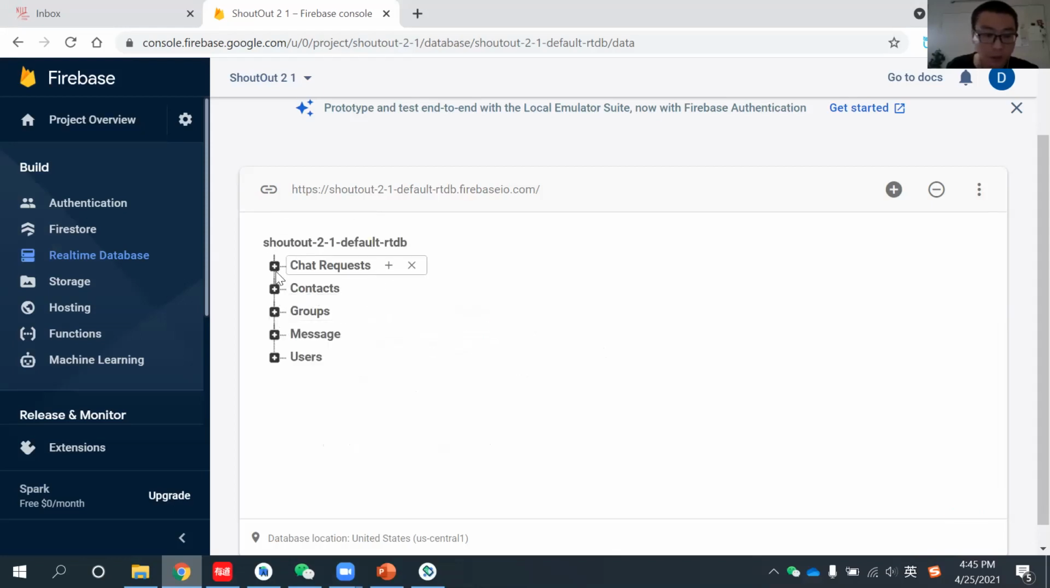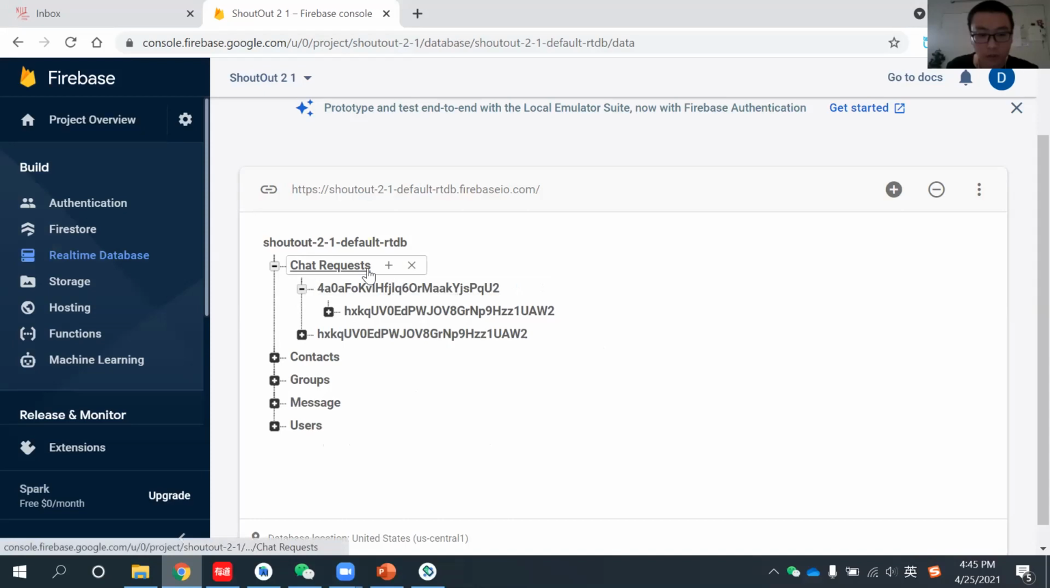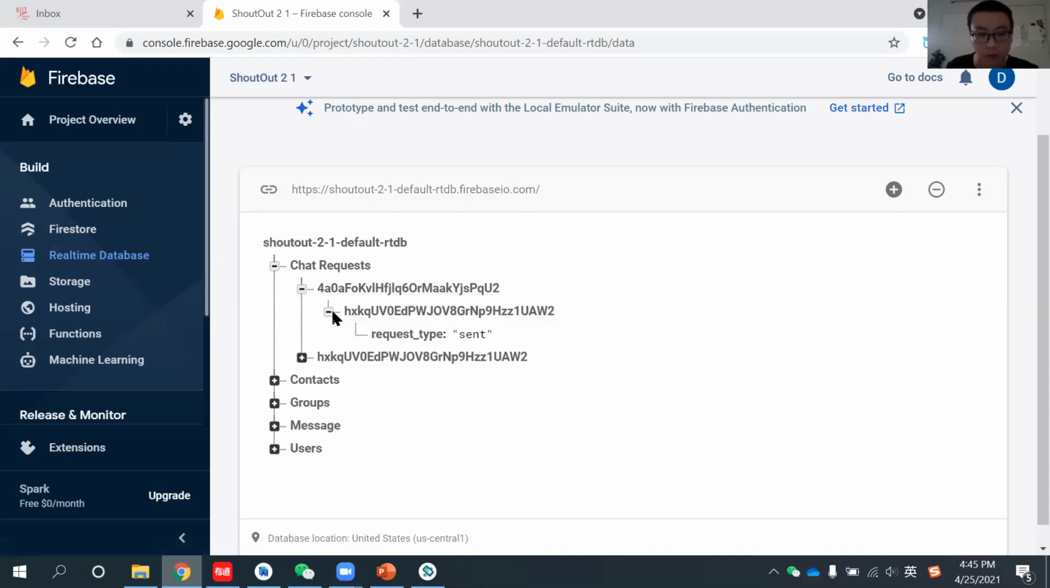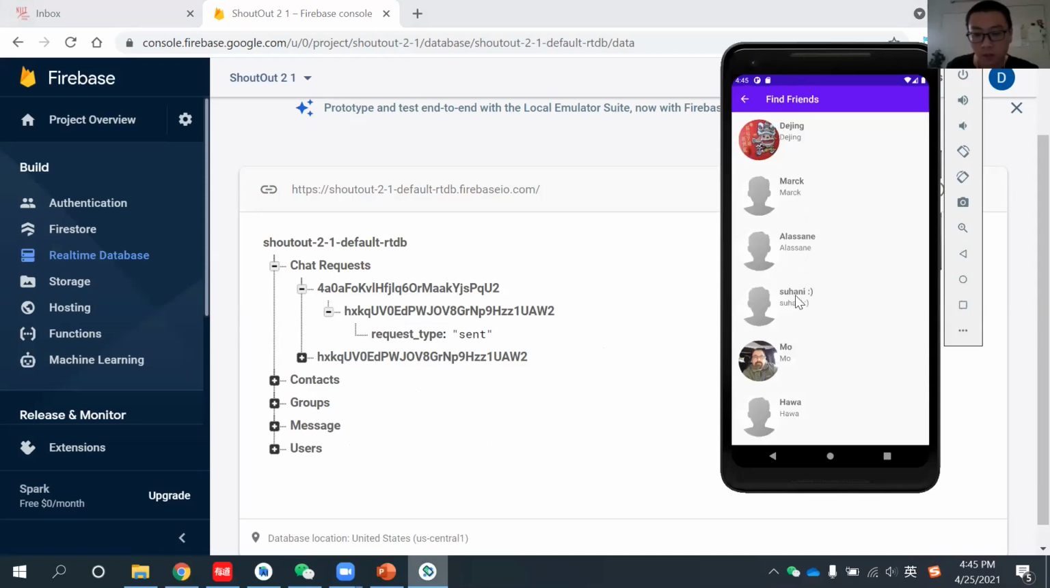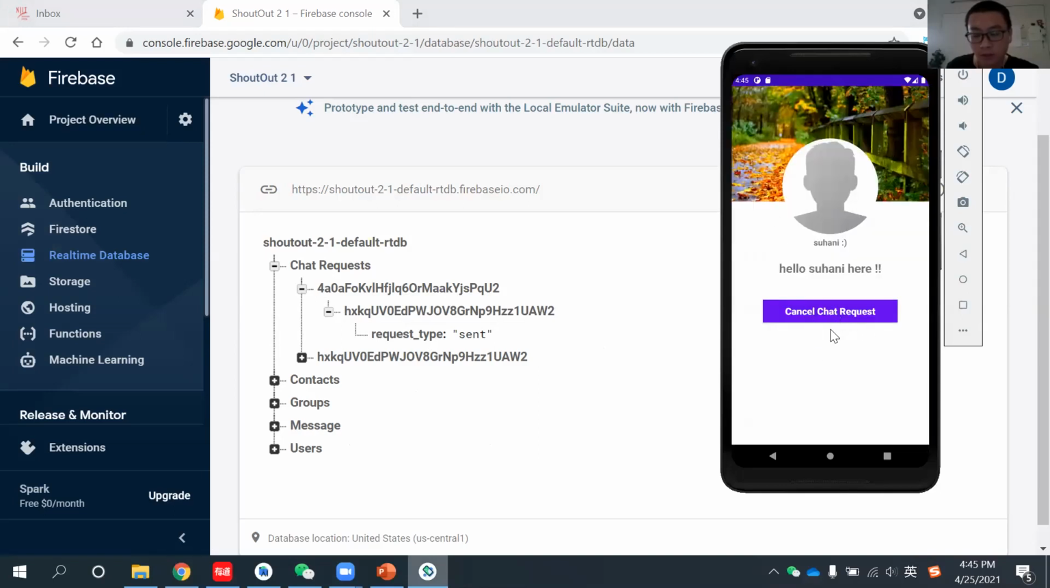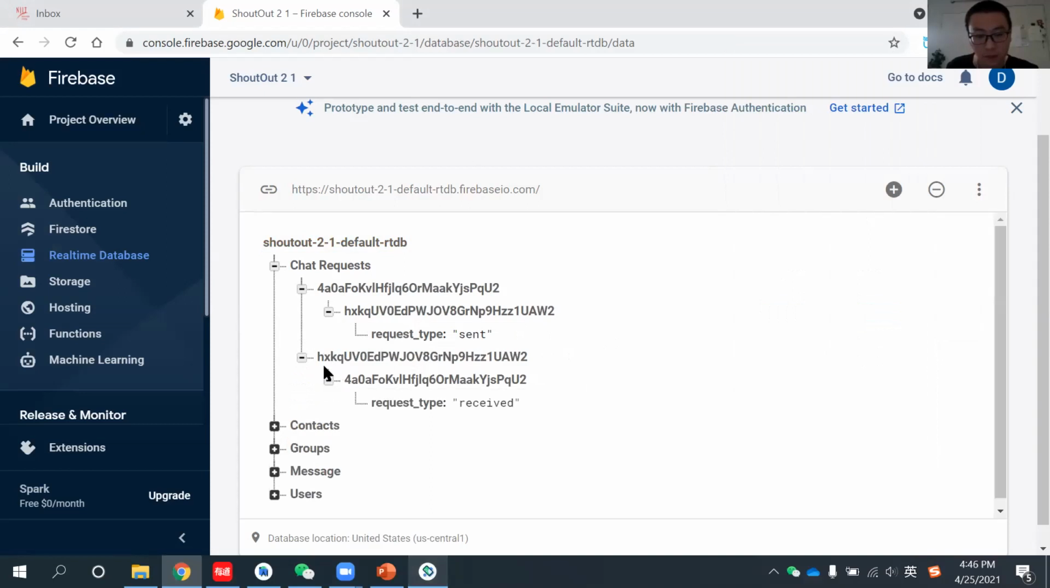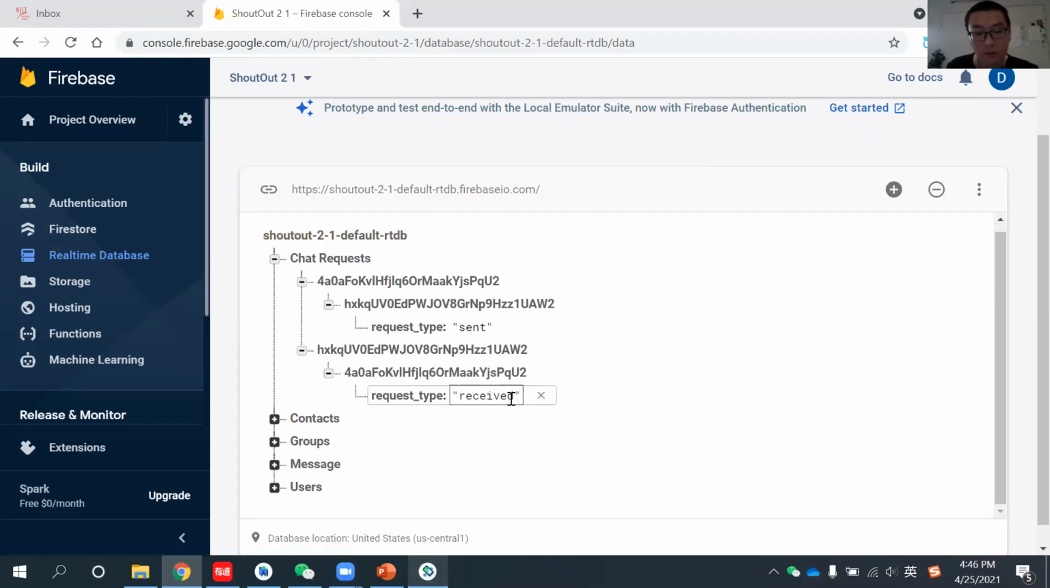Okay, the last one is the chat request. In the chat request we have the sender's and receiver's UID and the request type. Like this one I just sent to Shavani, but Shavani hasn't accepted my request yet, maybe because she's sleeping, since it's midnight in India right now. So here you can see the type is just sent. Okay, let's try another one. The other one is going to be received. That means somebody else has already received this one.